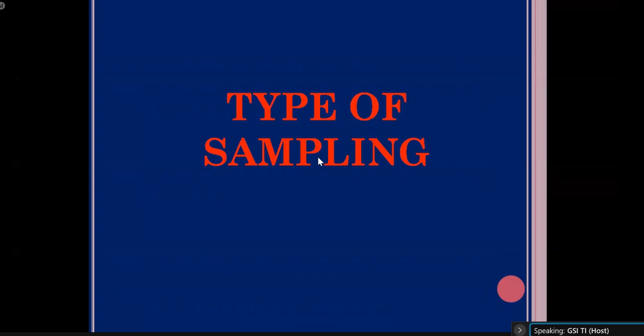Now coming to the type of sampling. Now I have discussed the sampling media. Now let's talk about the type of sampling. What are the different types of samples we generally collect during mineral exploration programs? That mineral exploration program may be for a reef deposit, maybe for a metallic inclined ore body. For whatever commodity you are doing exploration, these different types of sampling you always have to collect.